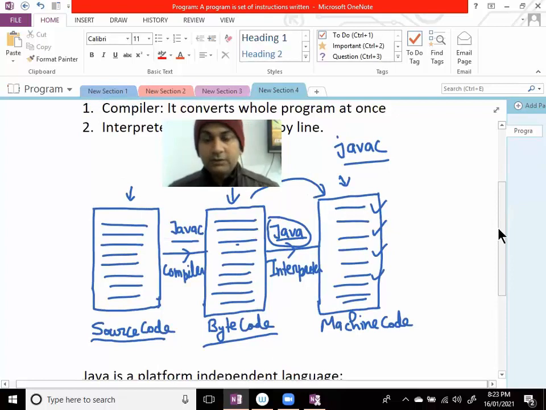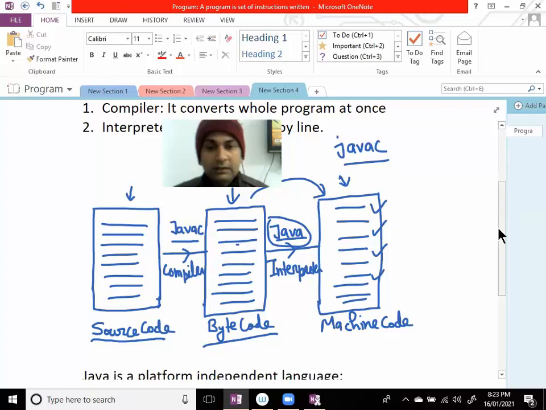Just here I'm going to tell you about the bytecode. What is bytecode actually? Because of bytecode, Java is platform independent language. Because of bytecode only. So let me tell you about the bytecode. A bytecode is a universal code. Universal means what? It is universal to every platform. मतलब हर किसी भी प्लेटफॉर्म के लिए कॉमन लैंग्वेज है, यूनिवर्सल लैंग्वेज. It can be executed on any platform.